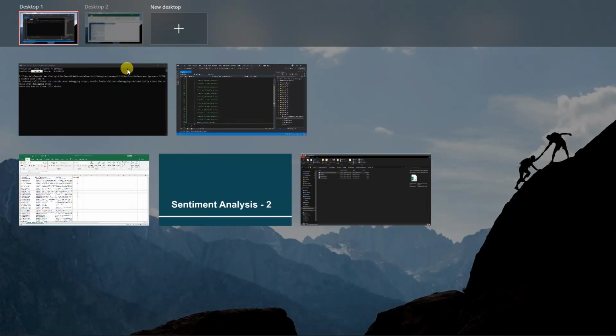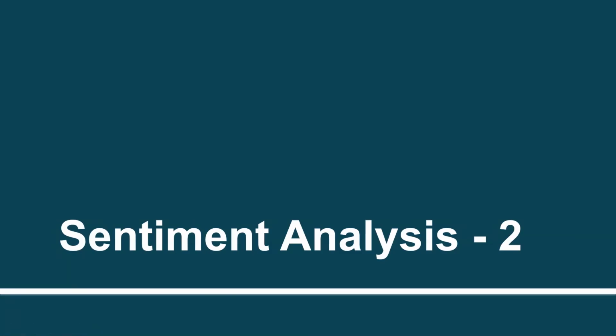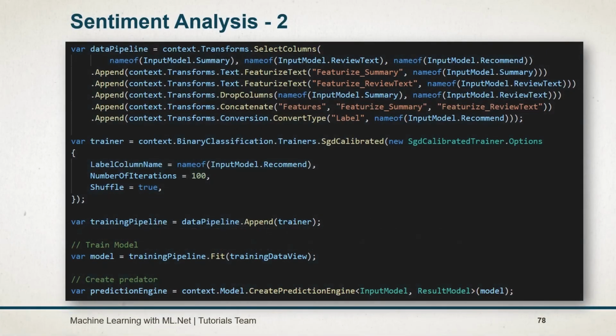Let's see what we have learned in this session. Like the previous session, in this session we have performed sentiment analysis. But this example is different from that in various ways. For example, in the input model we have just created properties for the fields that we are going to load. We used the values of multiple columns, featurized them, and combined them into a single column.